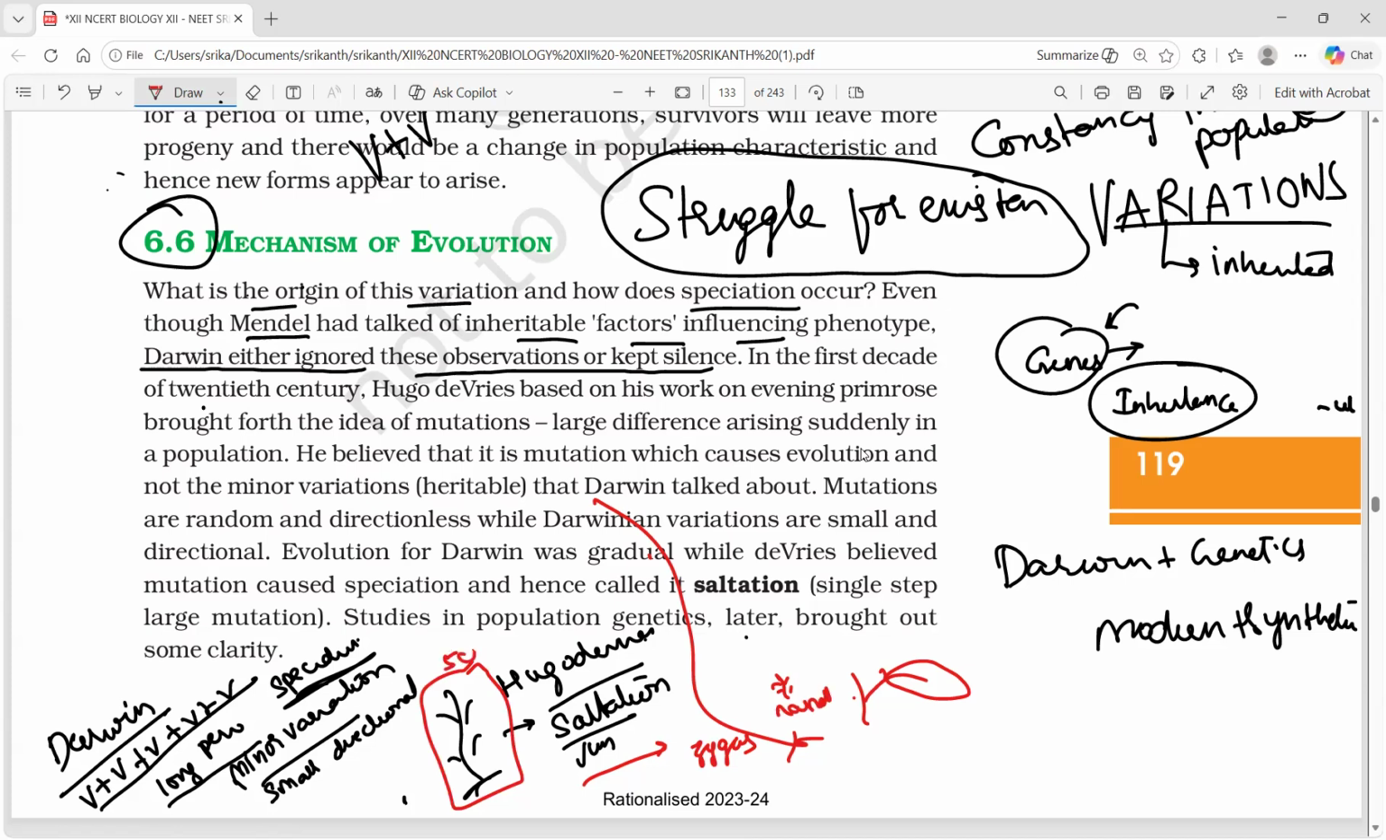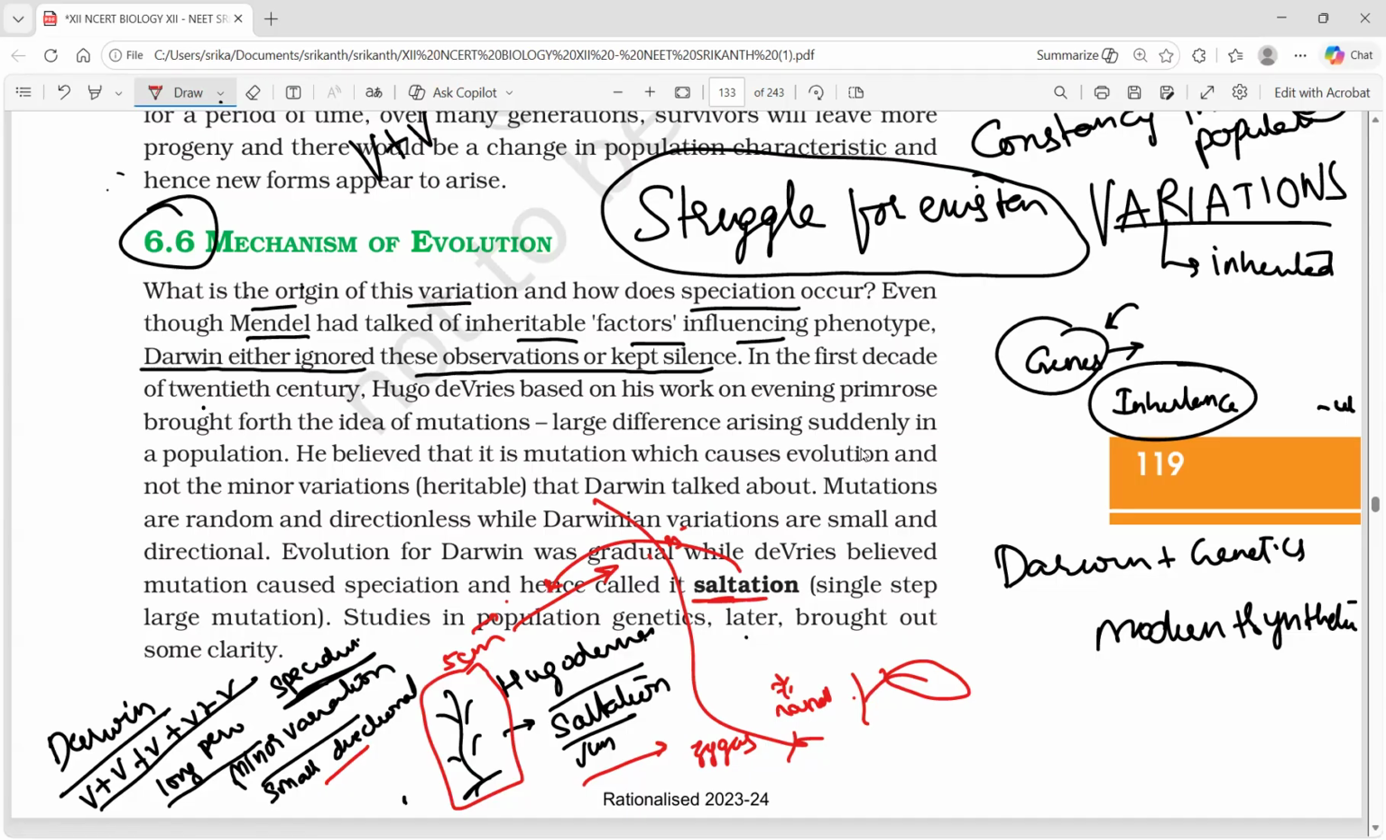According to Darwin, if this 5 centimeter has to become 25 centimeter, it means 1 plus 1 plus 1 plus 1 happened, in a long period of time, minor variation, small and directional. But an immediate jump is called saltation. This is said to be saltation. Okay, a single step large mutation. So that is actually possible.